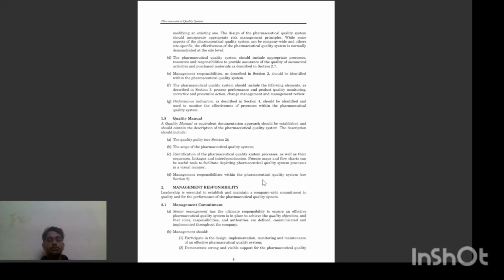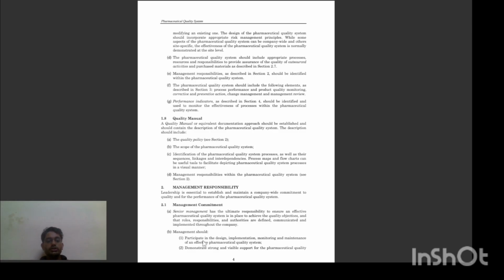Management responsibility should be included with the pharmaceutical quality system. Then, management responsibility: leadership is essential to establish and maintain a company-wide commitment to quality and product performance of the pharmaceutical quality system. On management commitment, senior management has the ultimate responsibility to ensure an effective pharmaceutical quality system is in place to achieve the quality objectives. Roles, responsibilities and authorities should be defined, communicated and implemented throughout the company.